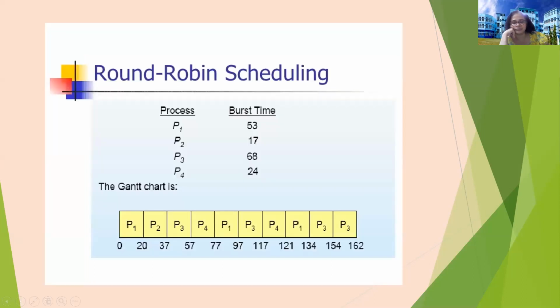Look carefully. All of you, please look carefully. Round robin scheduling, burst time given. I will give you a minute or two to watch this and then I will ask questions. All of you, please go through what is being written. If there is a confusion, then you can ask.